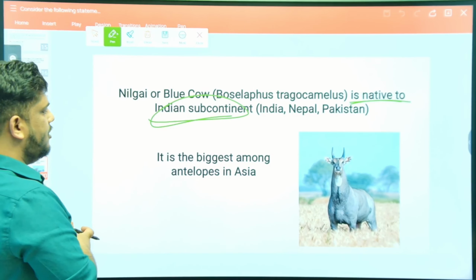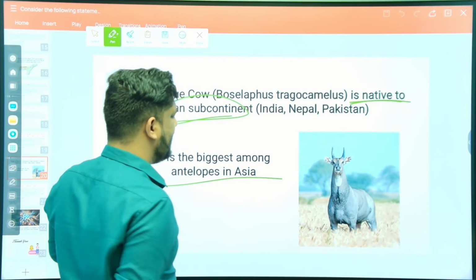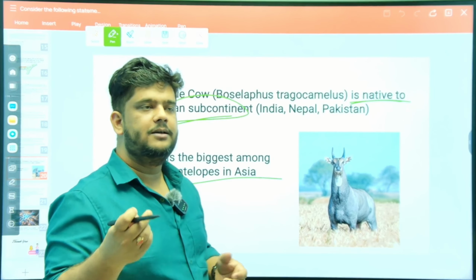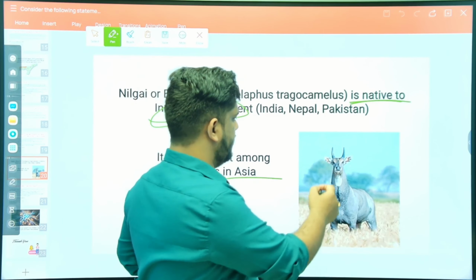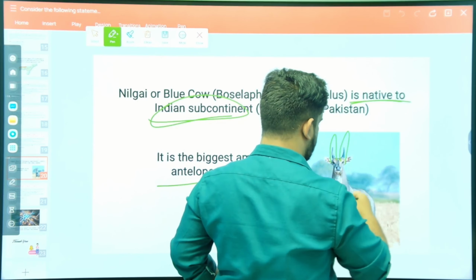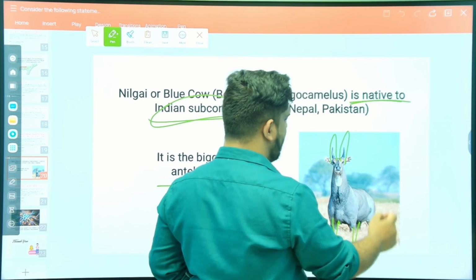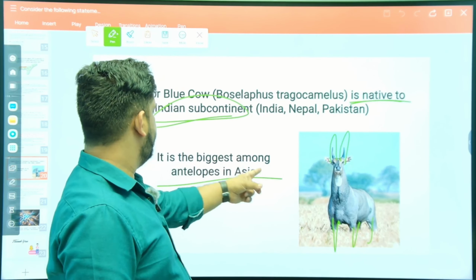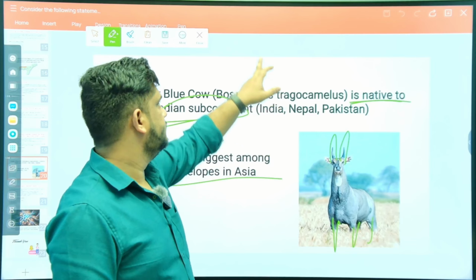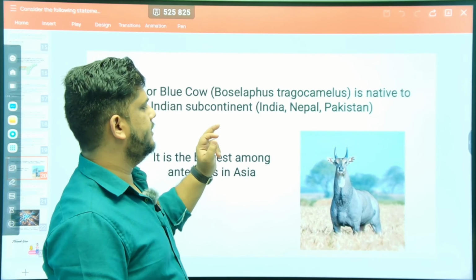It is the biggest among antelopes in Asia. Antelopes are like deer, right? Which have long horns and long legs. These are called antelopes. This is the biggest among antelopes in Asia. But yet, that is the government of Haryana's solution.